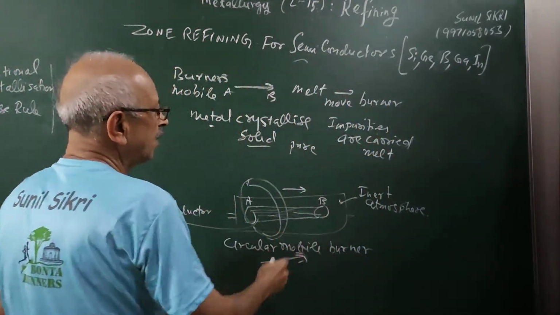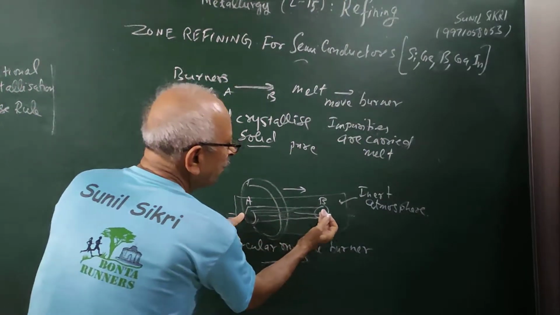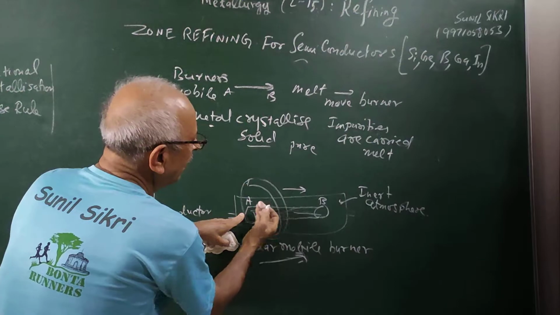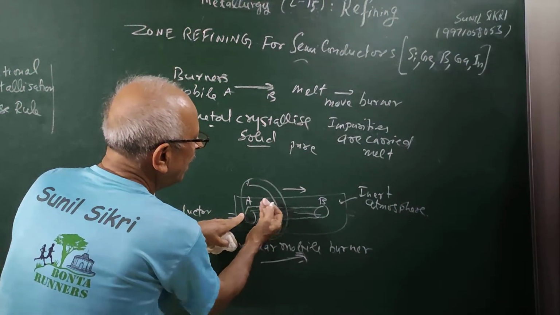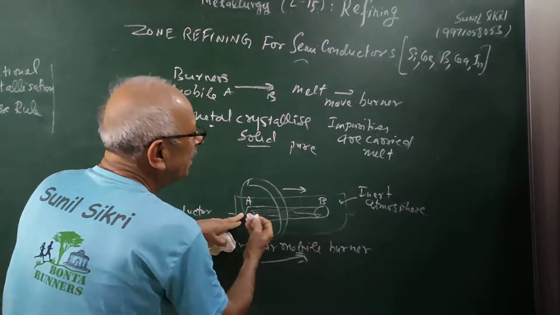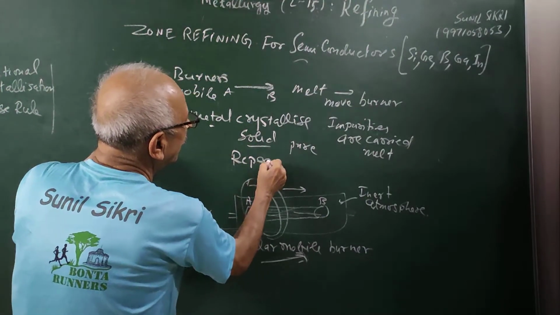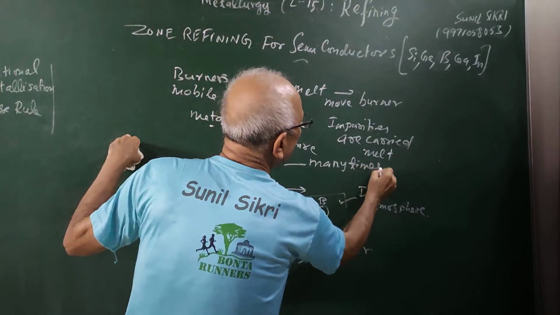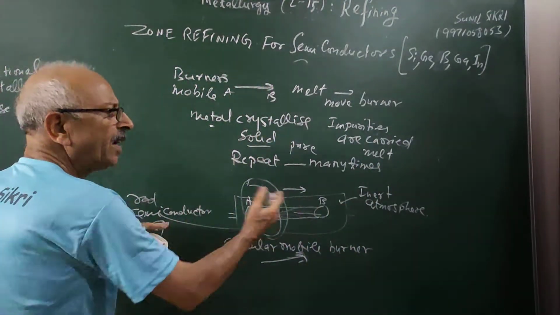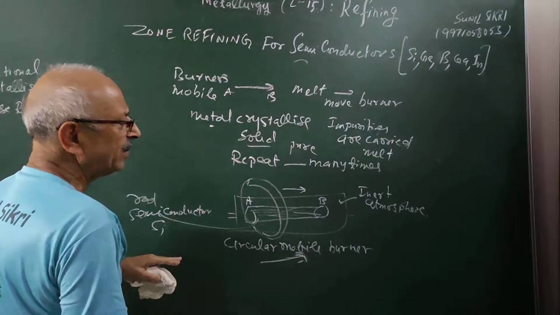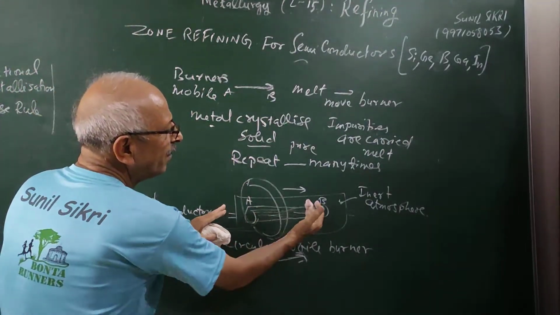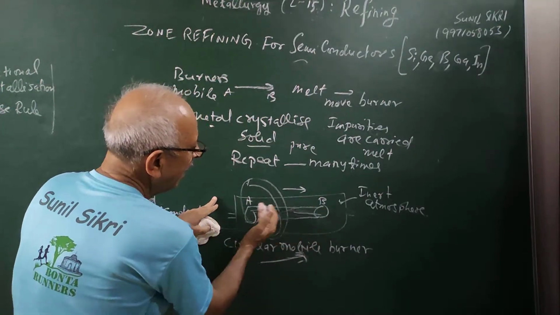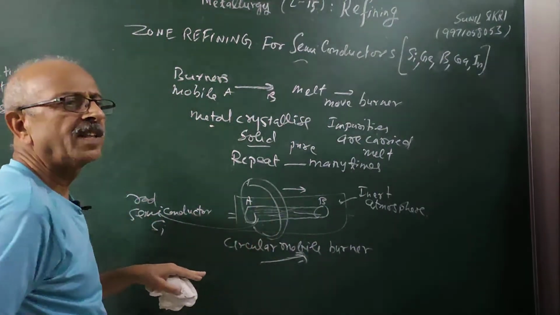As the burner moves, you do the process. The first time, impurities move towards the right, and as the metal crystallizes by fractional crystallization, it is pure. Repeat it many times, 5 times, 10, 20, keep on repeating it. What will happen? All the impurities will move towards the right hand side, and the pure metal will be left on the left hand side.